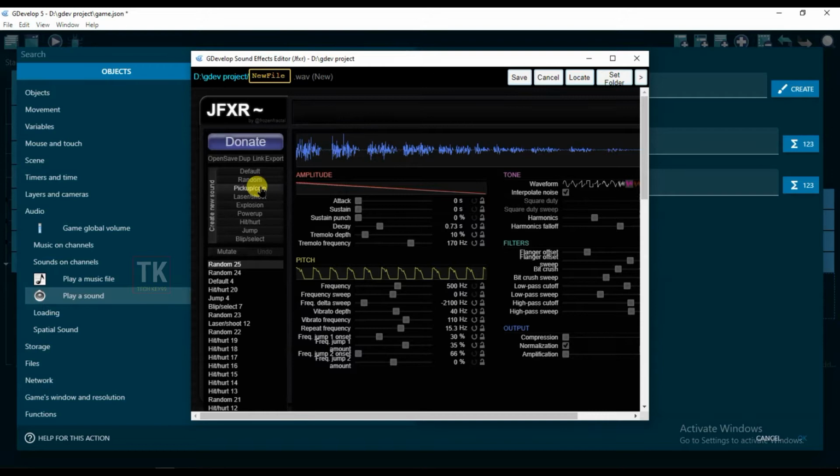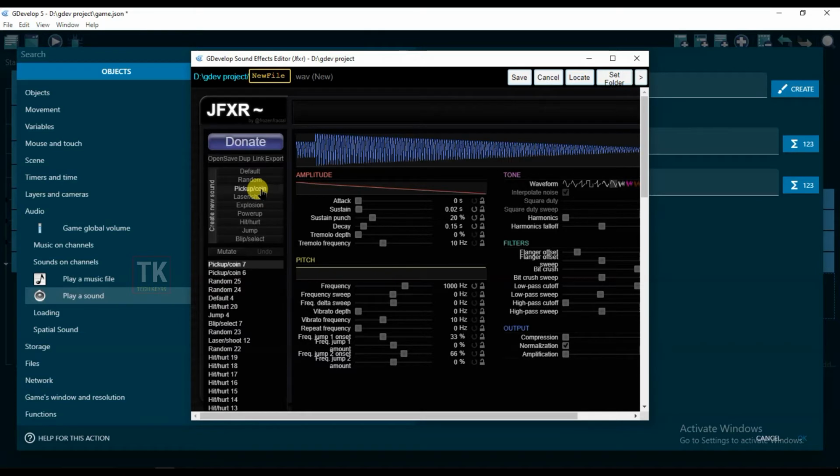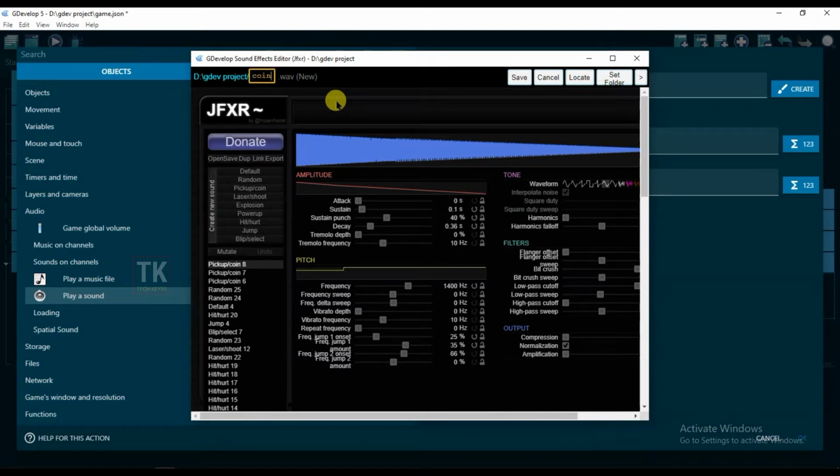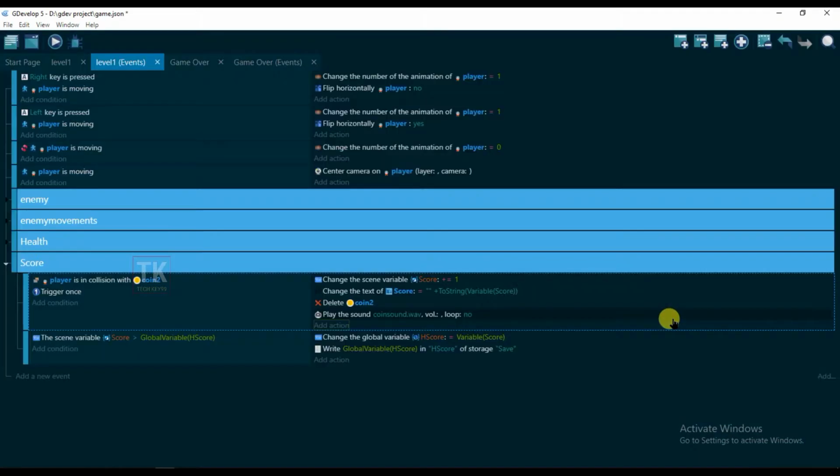And click on pickup or coin. And change its name, coin sound. Click on save. Okay, click on OK.